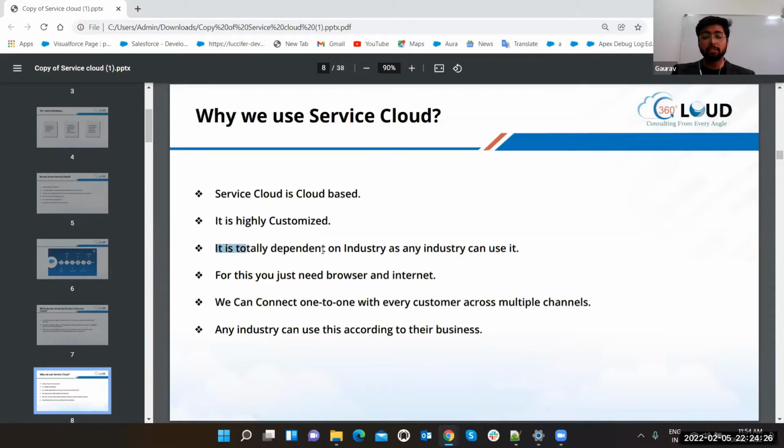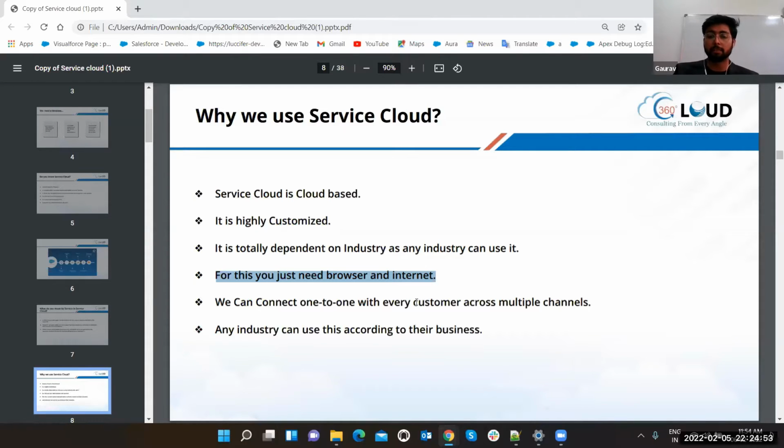The third point, it is totally dependent on the industry, as any industry can use it. Yes, as I told you, it is business dependent. For this, you just need a browser and internet. Definitely, you do not need any car. You do not have to spend any kind of gas or petrol expenses to reach somewhere. You just have to raise a case, and the service will come to your doorstep. So we can connect one to one with every customer across multiple channels.